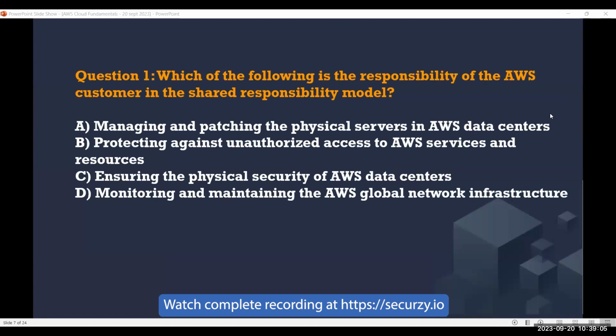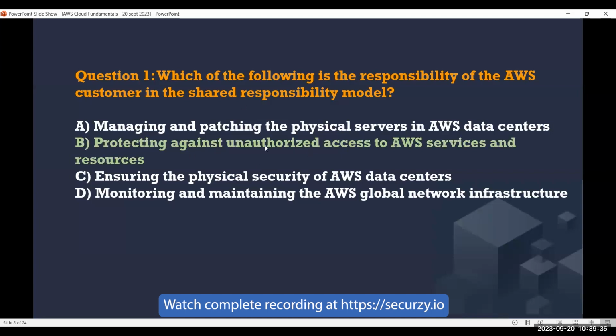Okay, B. Rose is saying B. Yes, you are right. Yes, Abdul Rafe. Laurent is also saying B. Yes, protecting against unauthorized access to AWS services and resources.